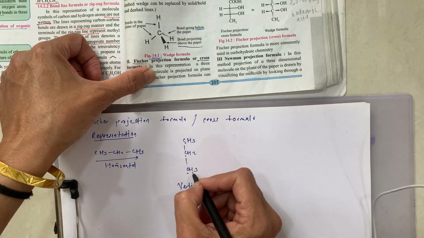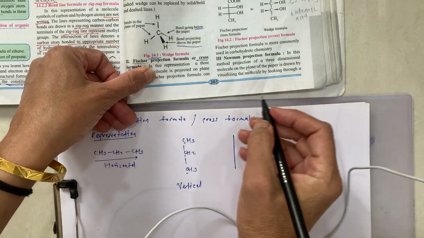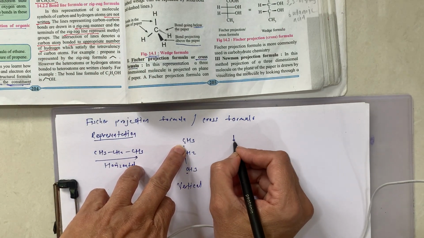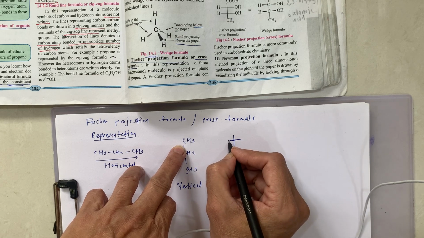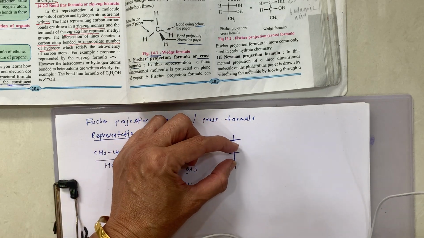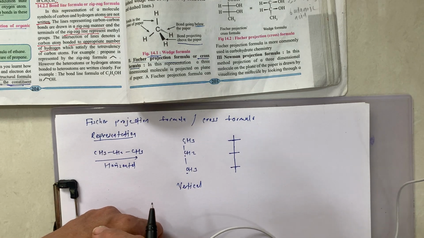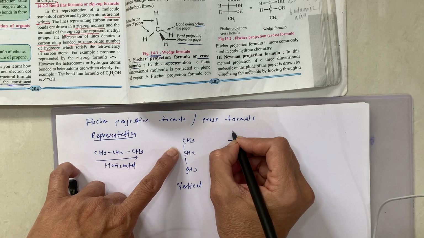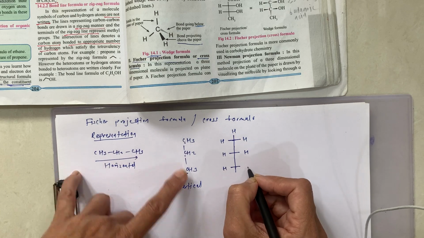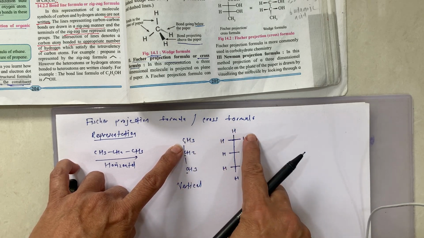See, now the three carbons are there, so I am drawing this line in this way. Now cross means what? This carbon is here, so this is represented by just a cross. The second carbon we have to represent by a cross, then another cross, and for the third, this is the third cross. Now what is remaining? Remaining is the hydrogens. So we can show hydrogens like this. To this first carbon there are 3 hydrogens, 1, 2, 3.